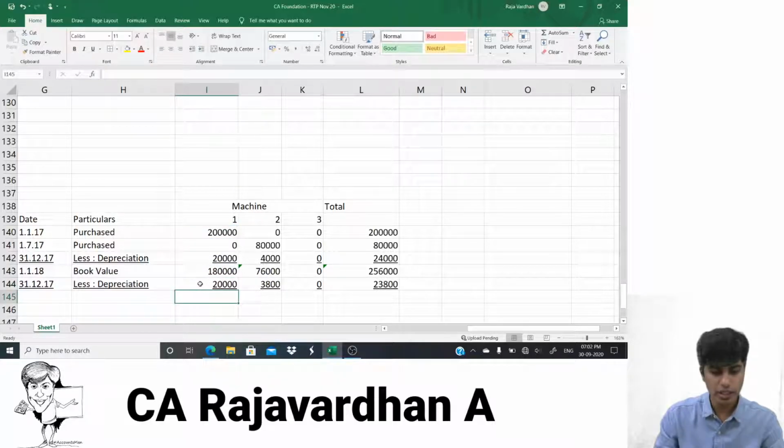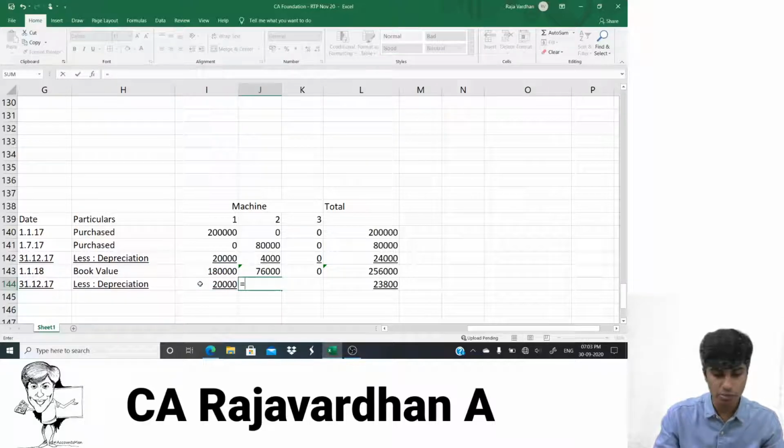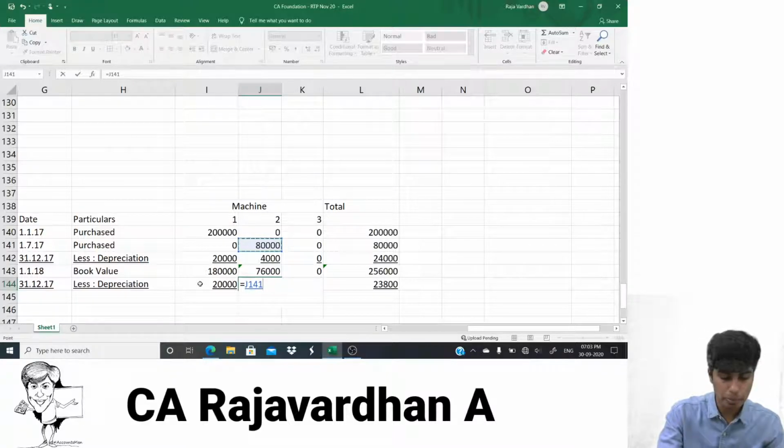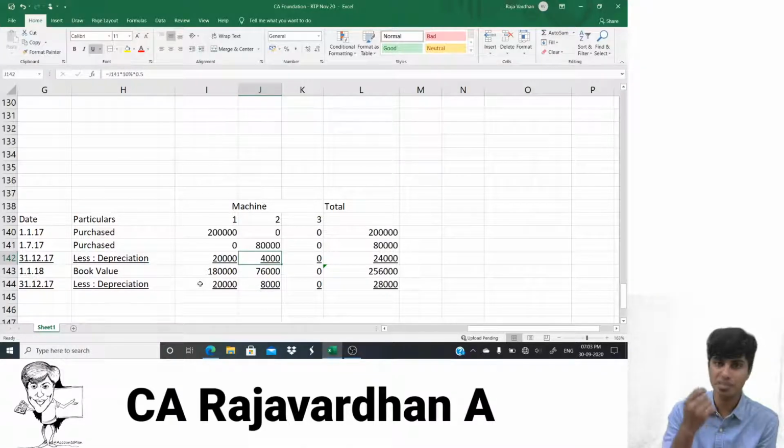You get that? So depreciation is again 20,000 for the second year, because we are following the SLM method. Under the SLM method, depreciation is charged on the original value of 2 lakh. So 2 lakh into 10% depreciation will be 20,000 again. How about here? Again here it will be 80,000 multiplied by 10%. Same again, 8,000 rupees. You might say, sir, here it is 20, here it is 20, here it is 4. Why is it 8 here? Because in the second year, the second machinery is used for the entire year. We provide entire year depreciation. However, with regard to the first year, the asset was purchased in the middle of the year and used only for 6 months. So we provide depreciation only for 6 months. So you guys get that?